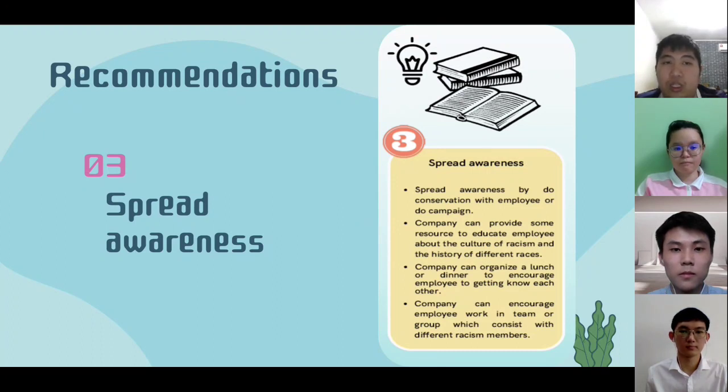Company can spread the awareness by doing conversation with employees or doing campaigns. The theme of the campaign is about discrimination and bias. For example, company can organize campaigns about the effect of discrimination and bias. This can make employees more aware of the harm caused by the racial problem, which not only creates an uncomfortable environment to work in but also affects the productivity, and even increases the turnover rate in the workplace.